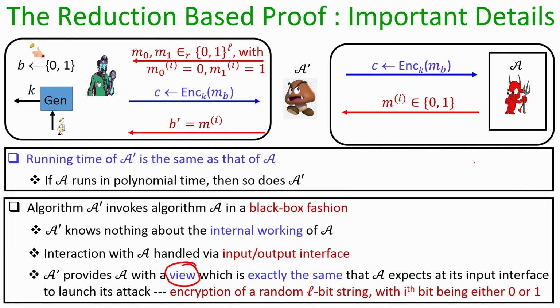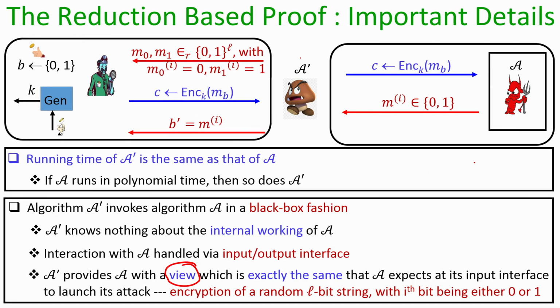So, in the reduction, A' has created a view which is identical for the algorithm A to launch its attack. Because in the COA experiment, with probability half it could be the message M0 which is encrypted in C, and with probability half it could be the message M1.